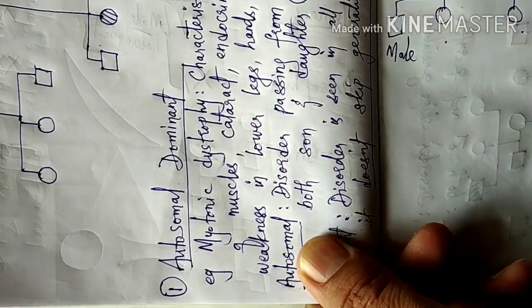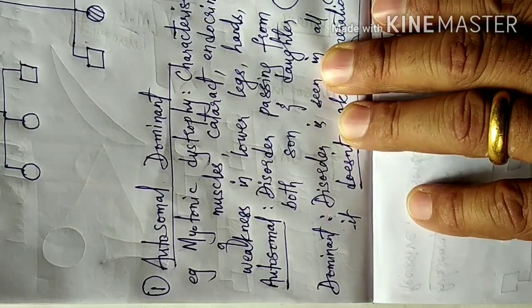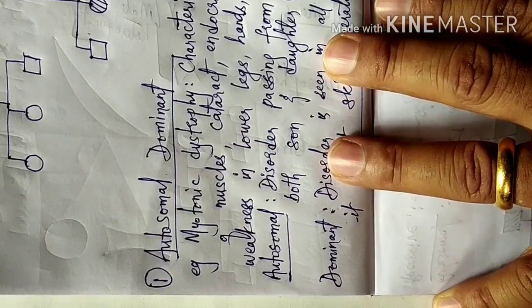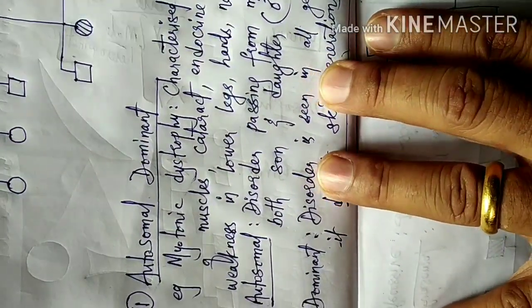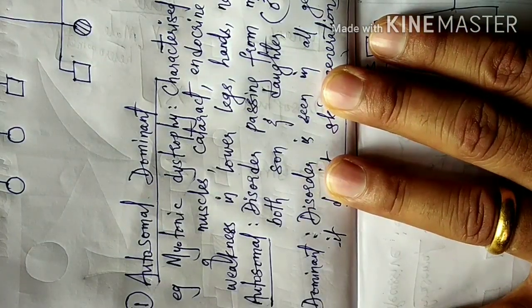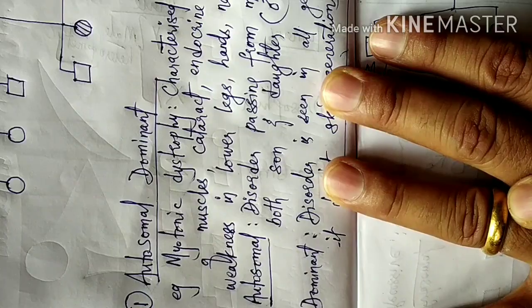Now let us come to more details of the autosomal dominant trait, myotonic dystrophy. This is characterized by the wasting of the muscles. The person suffers from cataract, and endocrine changes take place, that means hormonal changes. There is weakness in the lower legs, in the hands, in the neck, in the face. These all are the symptoms of myotonic dystrophy.